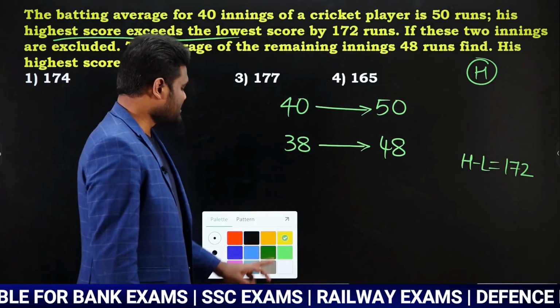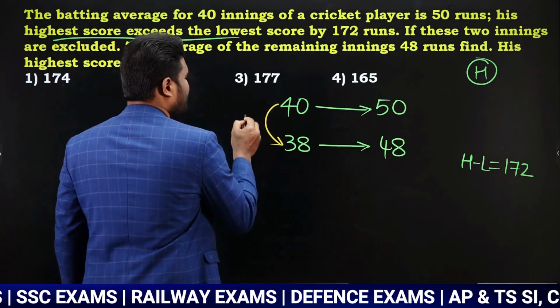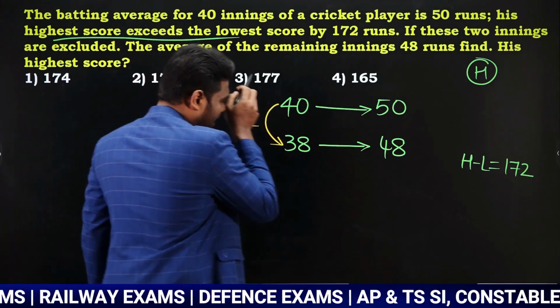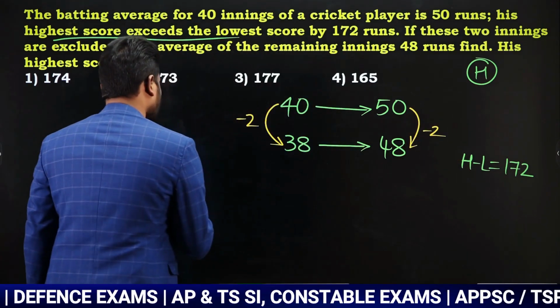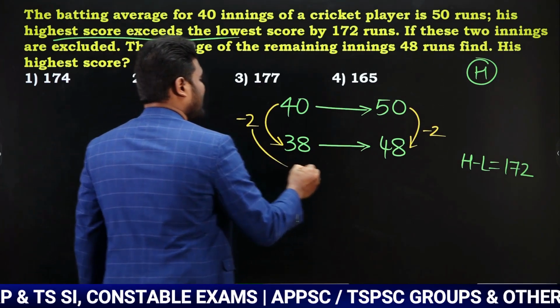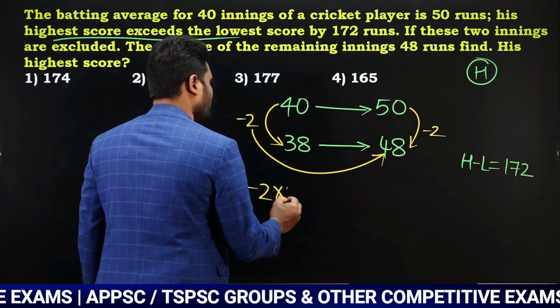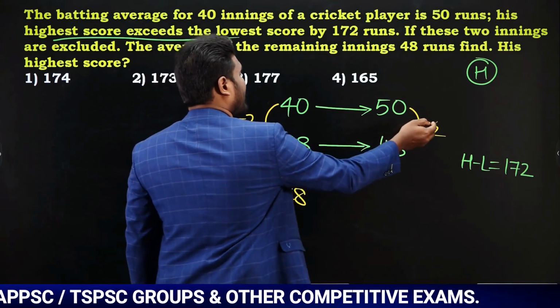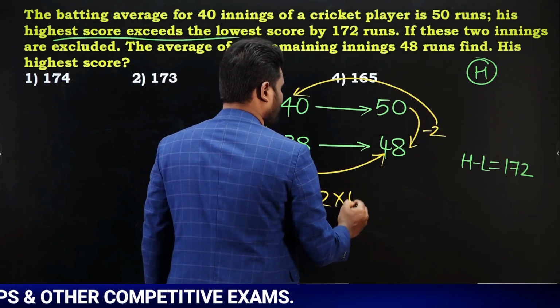Okay, look here, go with the same concept whatever we have discussed earlier. Left hand side difference is how much? -2. Right hand side difference is how much? -2. Now you are supposed to calculate highest plus lowest value. Left hand side difference multiplied with right hand side bottom number, so -2 into 48. Similarly, right hand side difference multiplied with left hand side top number, -2 into 40.